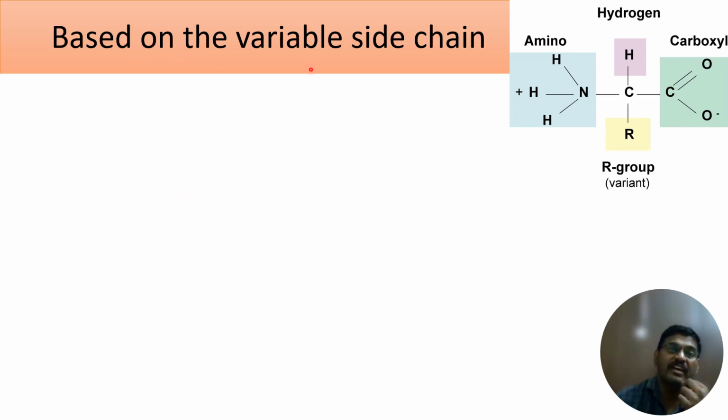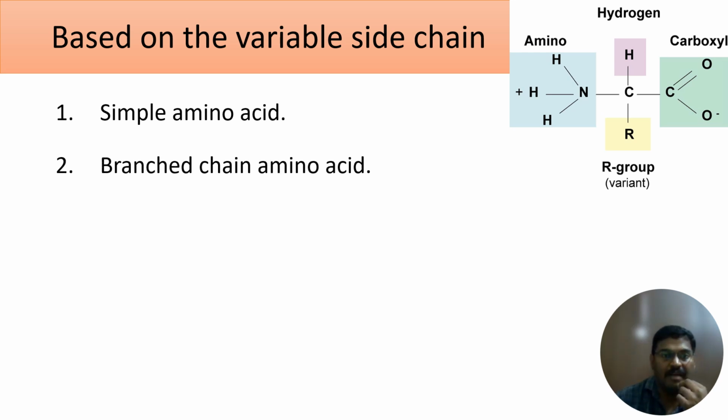Classification based on the variable side chain. Under this first classification, we have a total of 9 subclasses. So what are those 9 subclasses? First subclass is simple amino acid. Second subclass is branched chain amino acid.